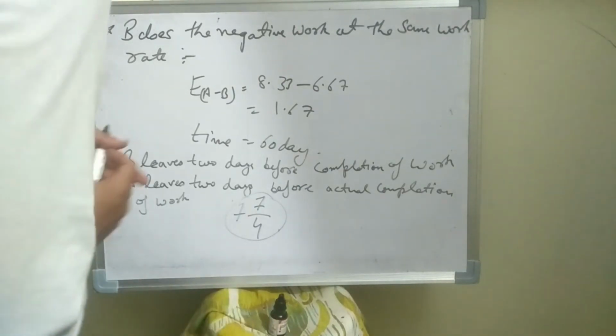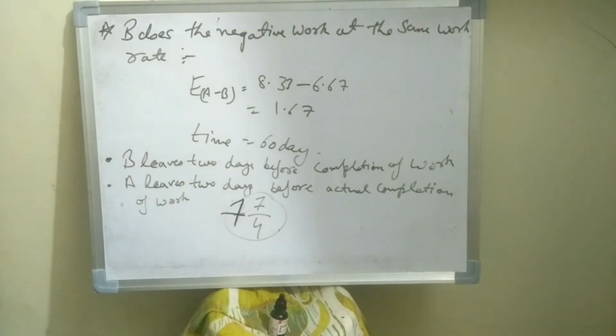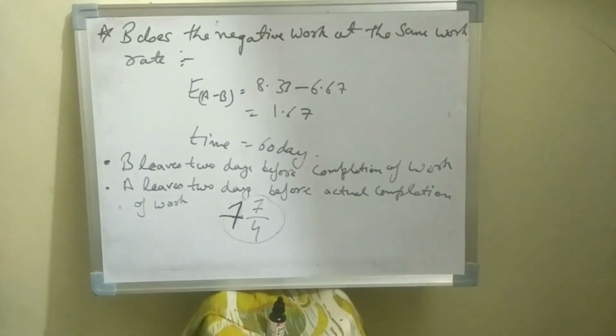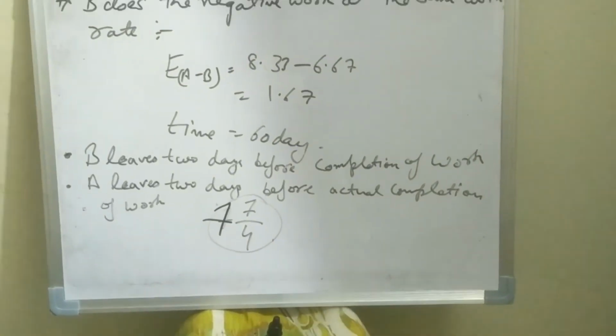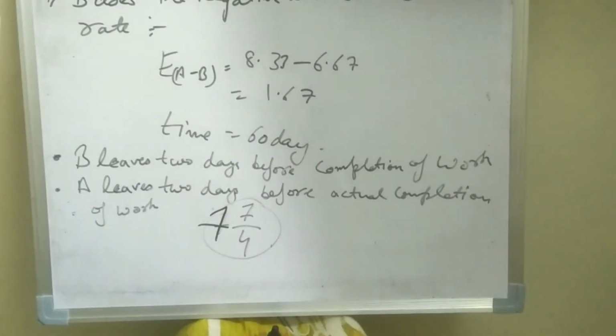B does the negative work at the same work rate. So for this we will find out the efficiency by subtracting the efficiency of B from A. We will get 1.67. When we divide 100 by 1.67, we will get 60 days. So the time taken we can find out by using this.